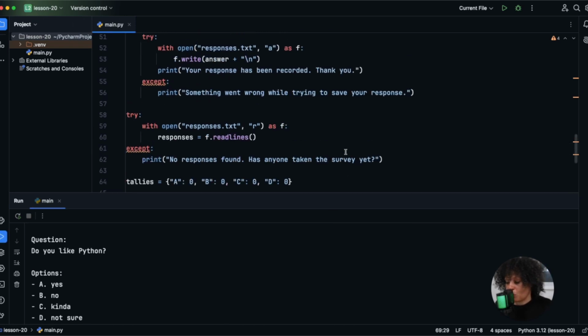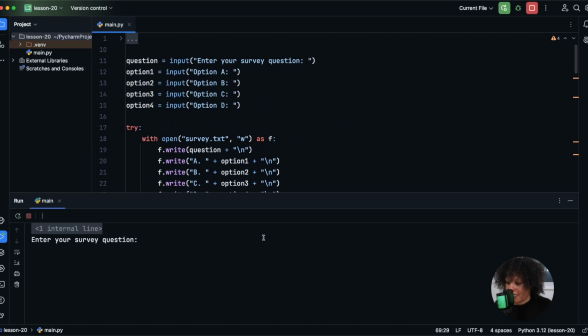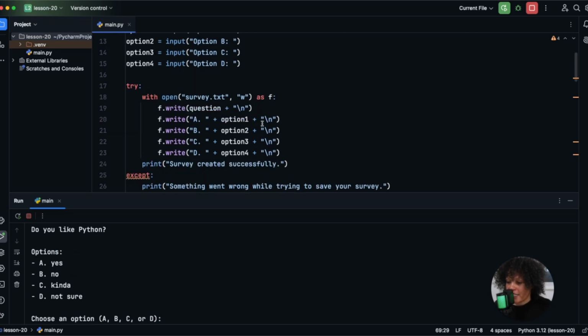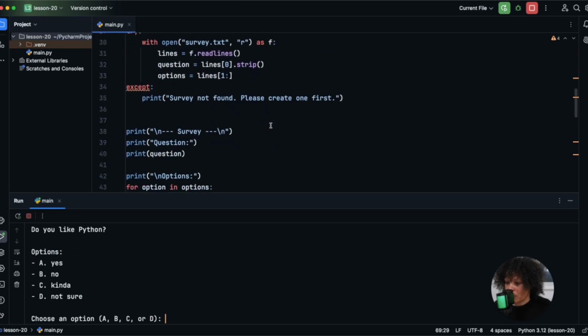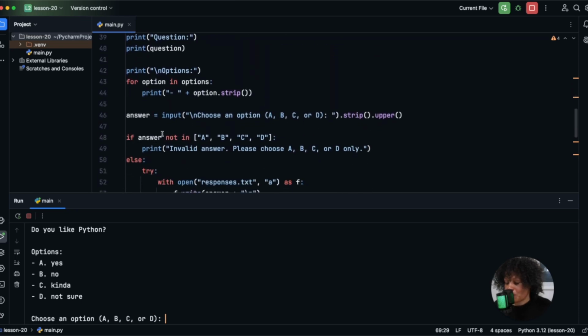And we're going to not do the input validation correctly. Okay, so I'm running it. Enter your survey question. Do you like Python? Option A, yes. Option B, no. Kinda. Not sure. Alrighty, I'm gonna choose an option. So we are down at this part inside of the code. Okay, we're at this input right here. And so I want to show what our program does when we choose an invalid answer. So I'm going to choose Z.